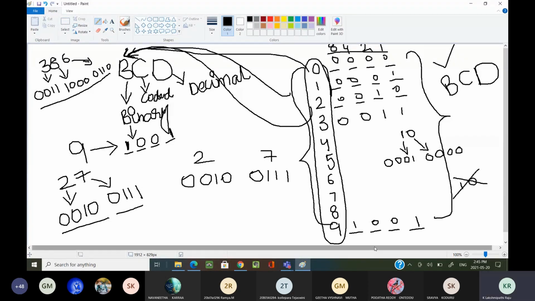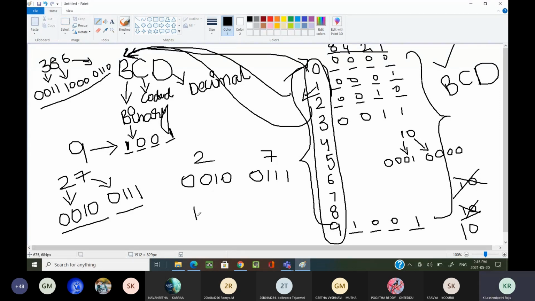How are we writing 10 in our decimal? 10 is not a new symbol. We are combining two symbols, the first symbol as well as the second symbol, and we get the next number, 10.